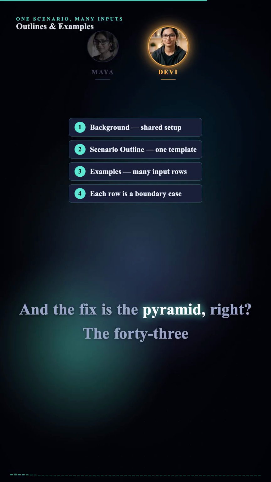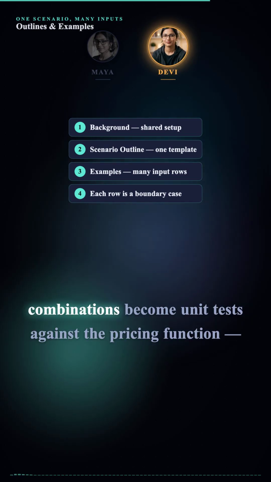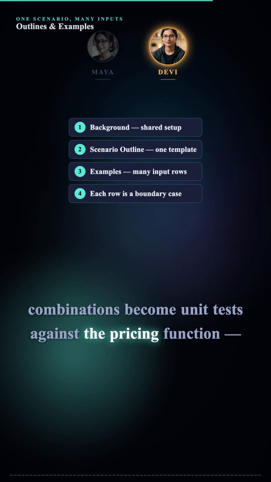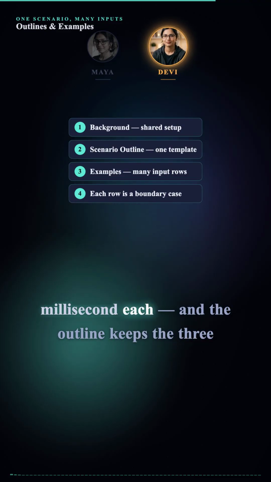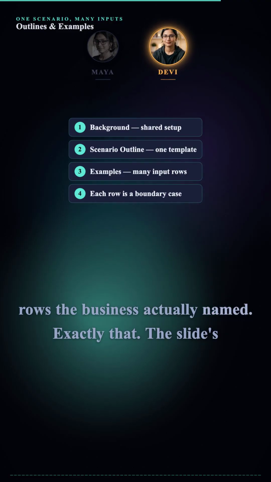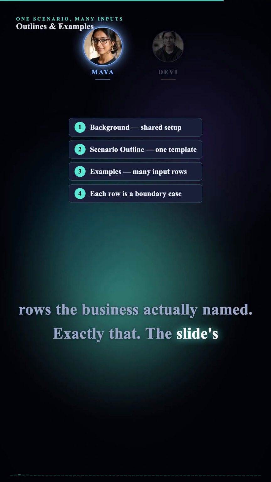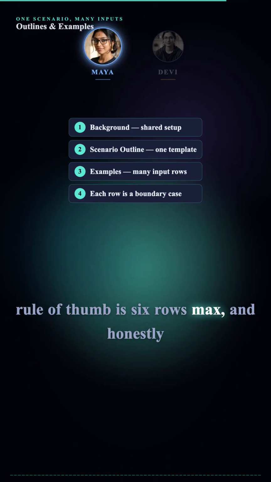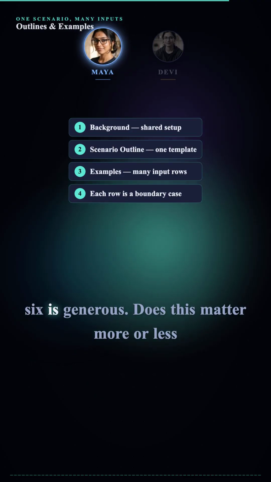And the fix is the pyramid, right? The 43 combinations become unit tests against the pricing function, millisecond each, and the outline keeps the 3 rows the business actually named. Exactly that. The slide's rule of thumb is 6 rows max, and honestly, 6 is generous.